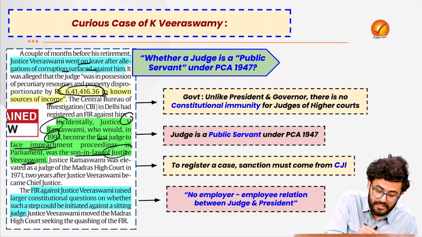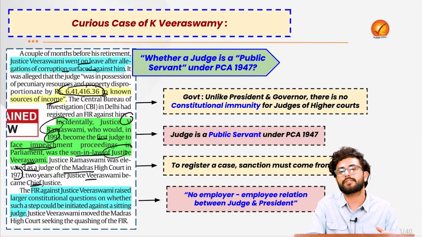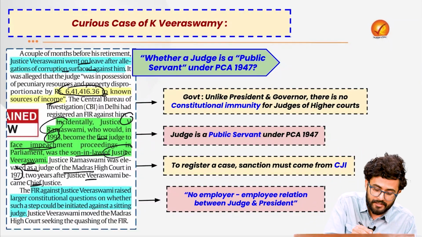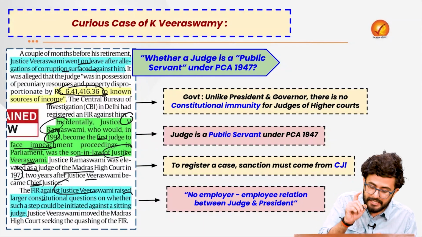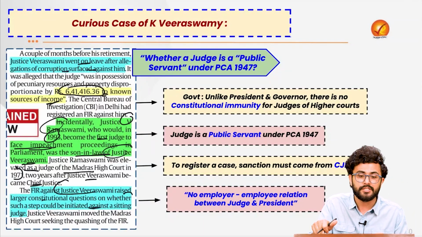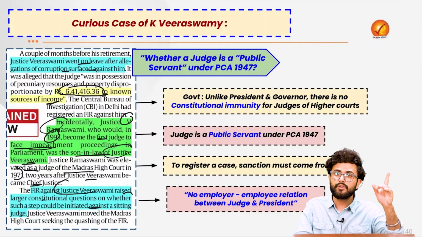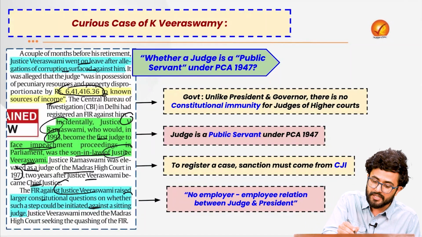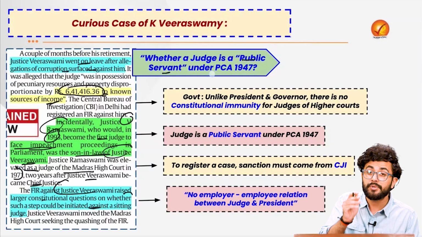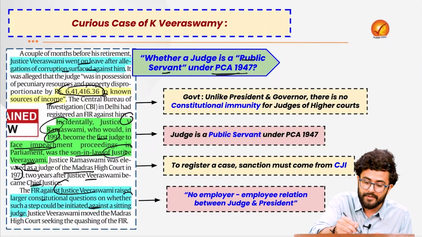And Ramaswamy was elevated as a judge of Madras High Court in 1971, just 2 years after Veeraswamy became the Chief Justice. So the FIR against Justice Veeraswamy raised a larger constitutional question on whether such a step could be initiated against a sitting judge or not. And this question then went to the Supreme Court under its appellate jurisdiction: whether a judge is considered to be a public servant under the Prevention of Corruption Act 1947 or not.